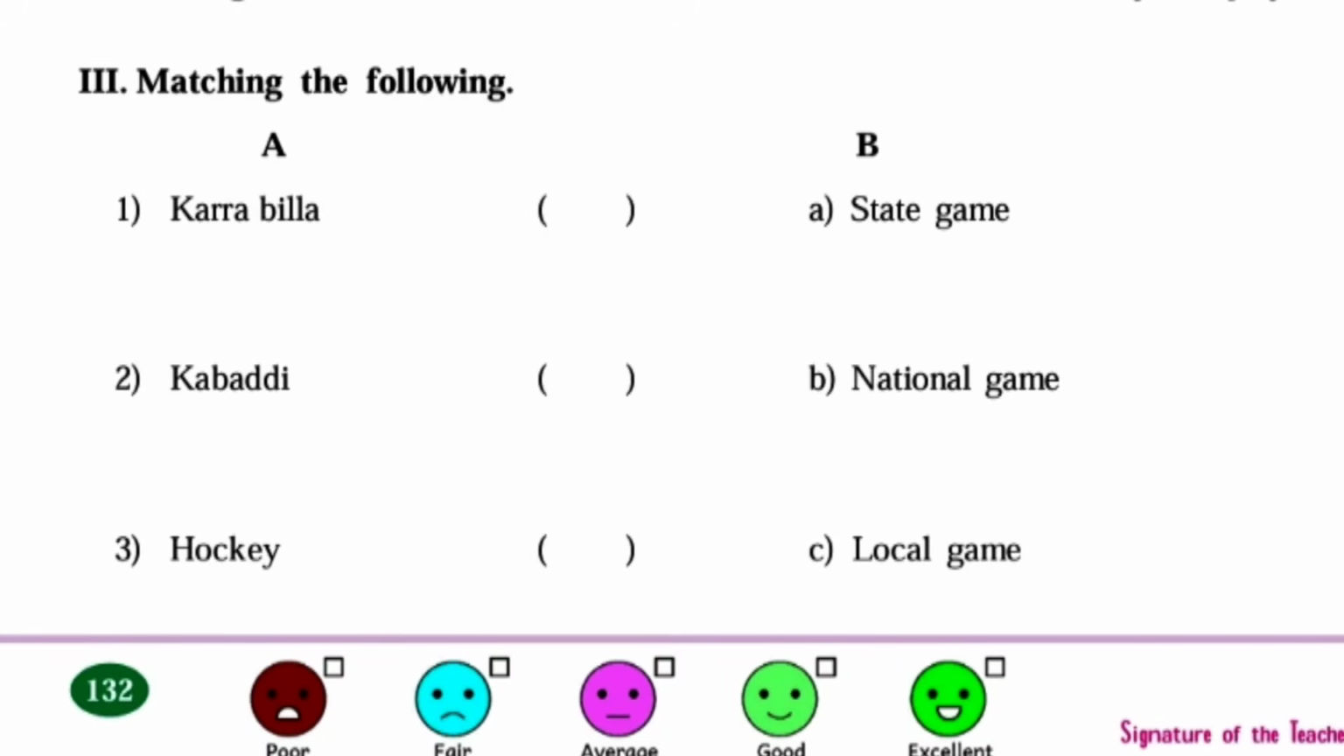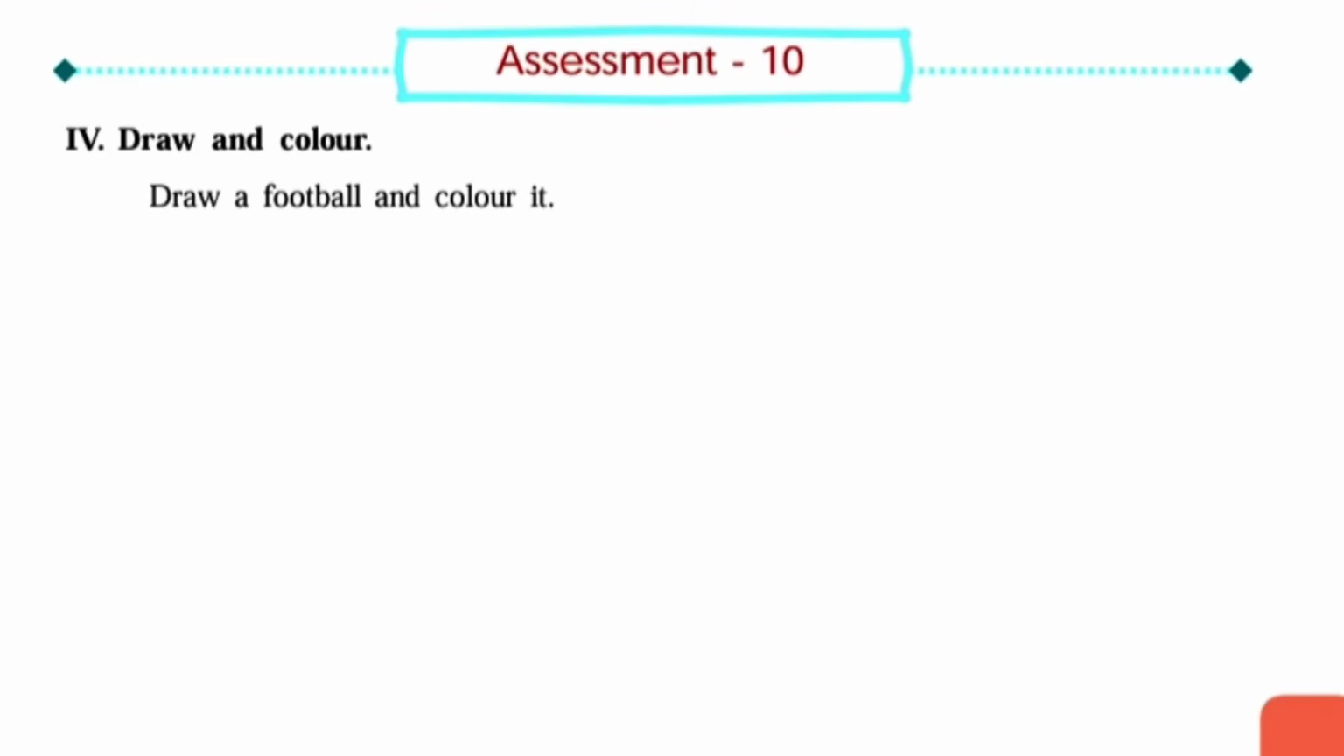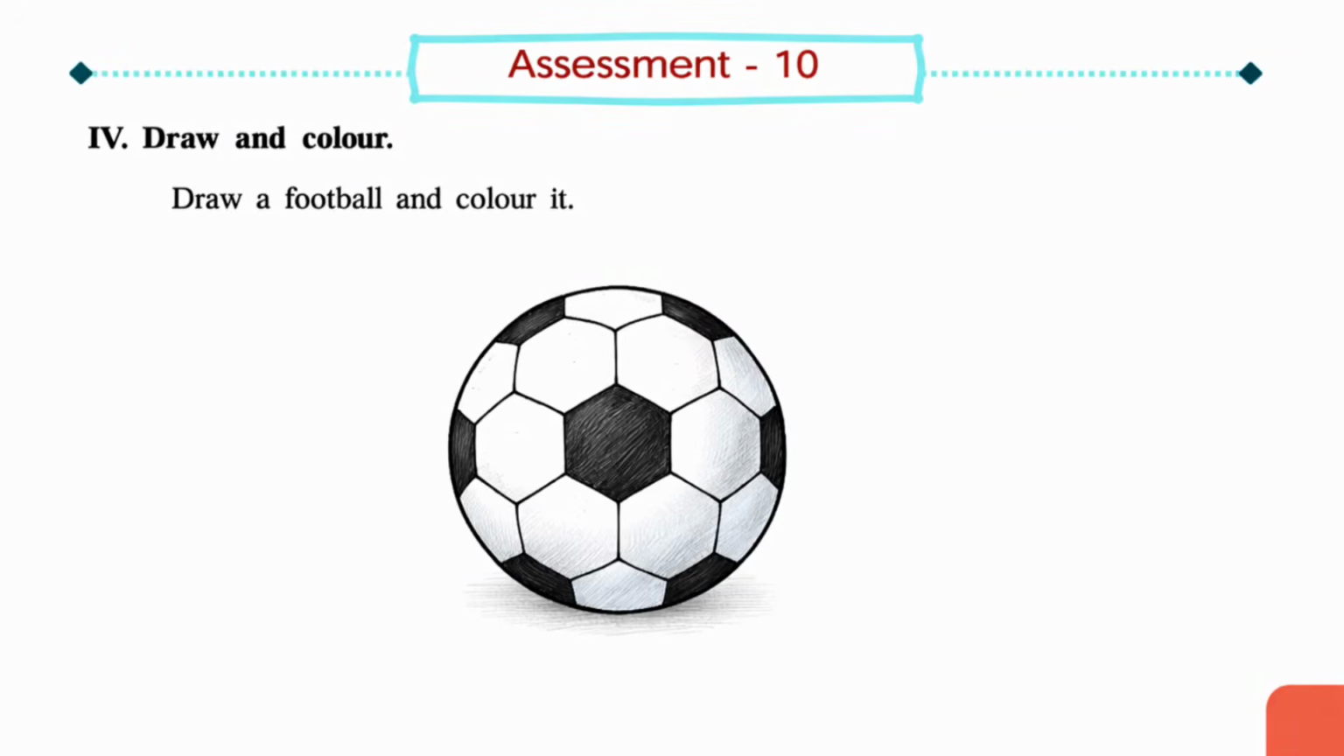Next, third one, matching the following. First one, Karabilla. Answer C, local game. Second one, Kabaddi. Answer A, state game. Third one, hockey. Answer B, national game. Next, fourth one, draw and color. Draw a football and color it. Here I have given a football with colors.